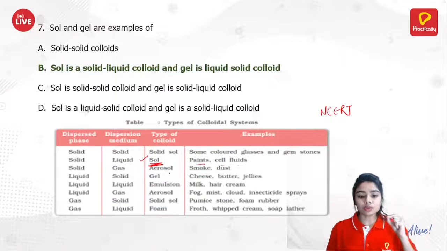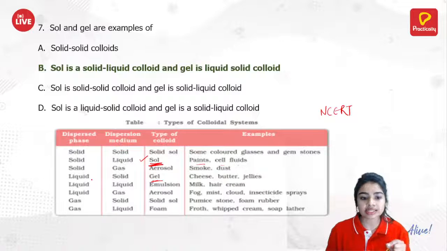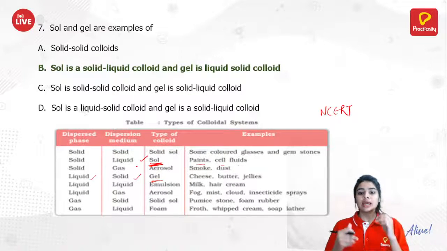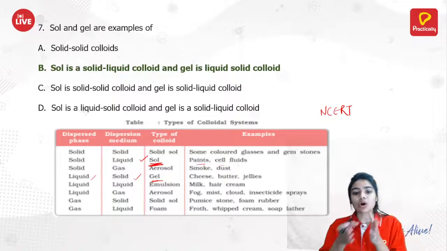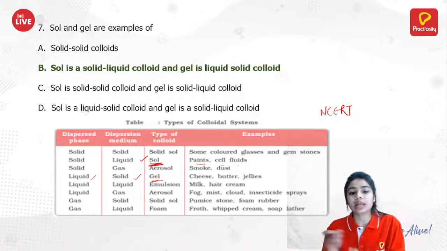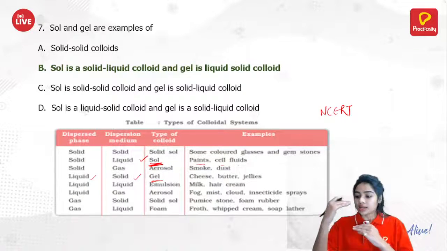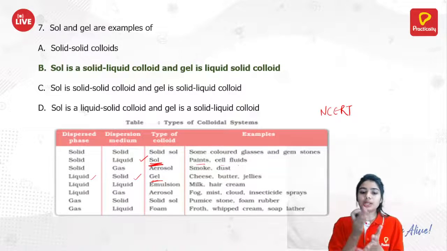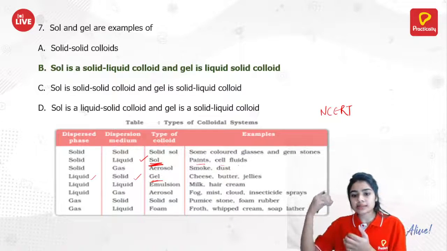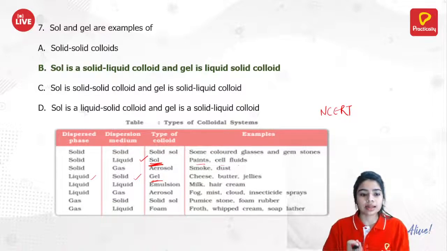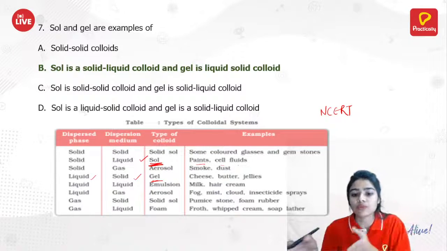If I talk about gel, this is your gel, and we have the dispersed phase as liquid and the dispersion medium as solid. So gel is a liquid-in-solid type of colloid and sol is a solid-in-liquid type of colloid. So get the difference between the dispersed phase and the dispersion medium. You need to mug up or just remember some examples so that it clicks in your mind that this type of colloid is formed.